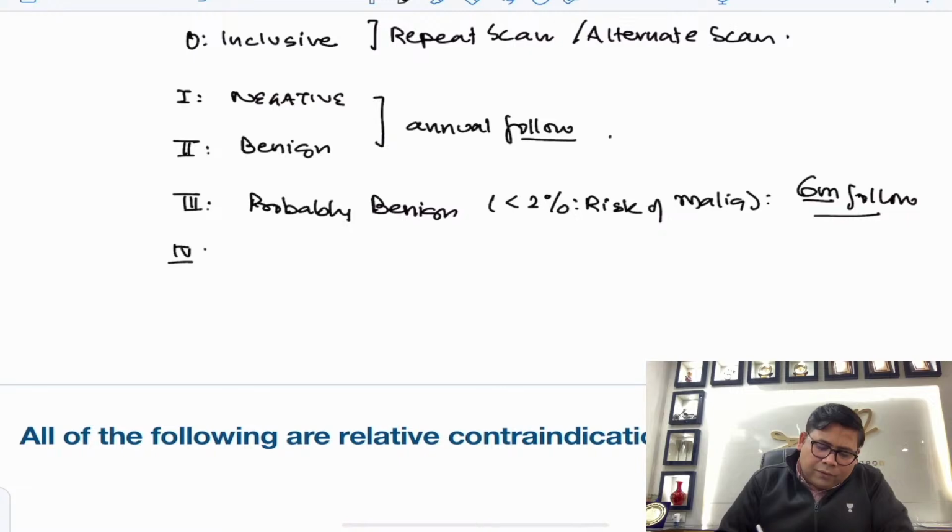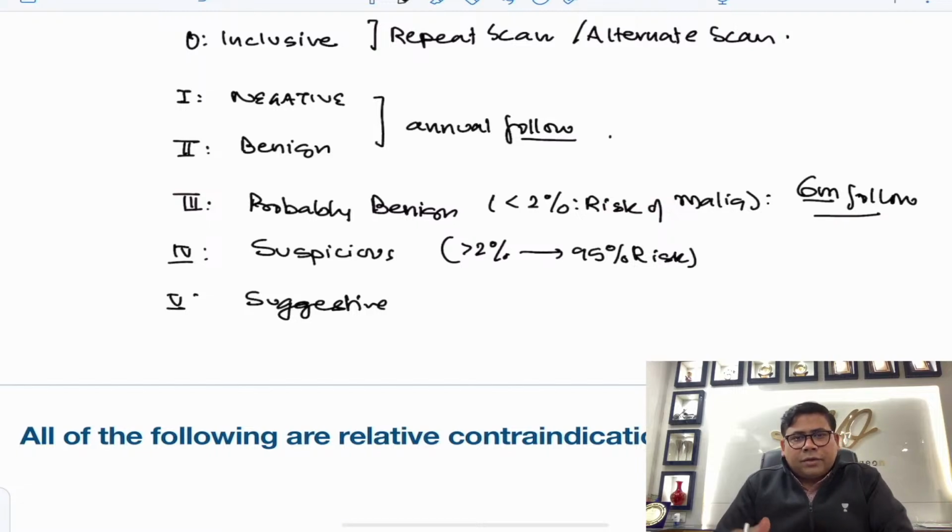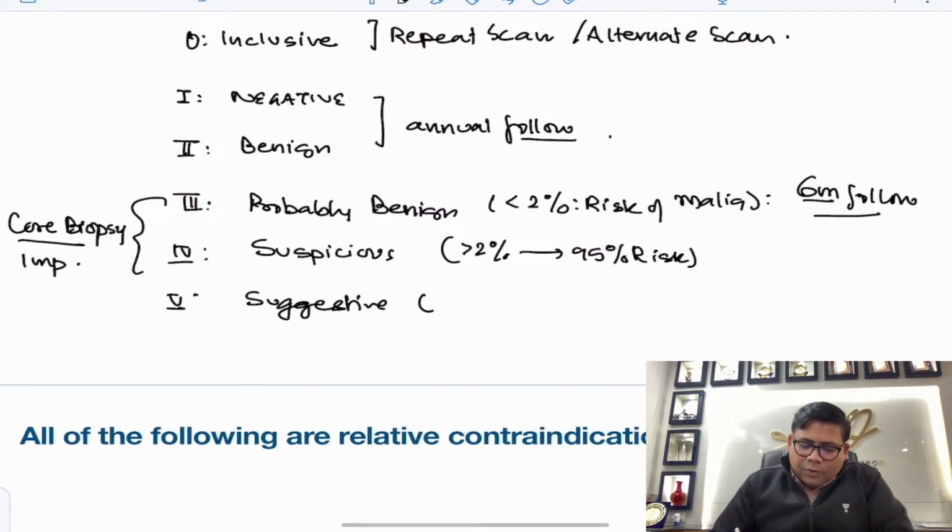Then we have 4, which is suspicious, and 5, which is suggestive. When we talk about suspicious, we mean more than 2%, up to 95% risk of malignancy. We have 4A, which is 2 to 10%, 4B, more than 10 up to 50%, and 4C, more than 50 up to 95%. These are the patients where core cut biopsy is a very important strategy. When we talk about suggestive, here more than 95% risk is there.